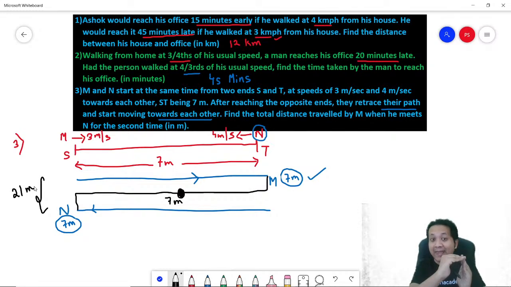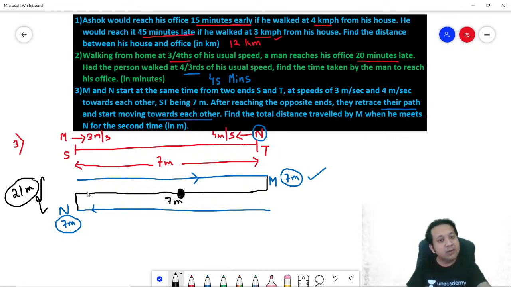N goes from the other end and covers 7. So 7 plus 7 makes 14. Now they are retracing their path. When they retrace, one person will come a portion, the other person will come a portion. So in total, another 7. So 7 plus 7 plus 7 makes a total of 21 meters.